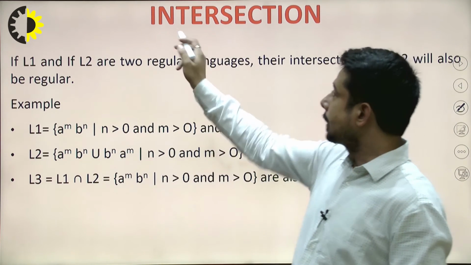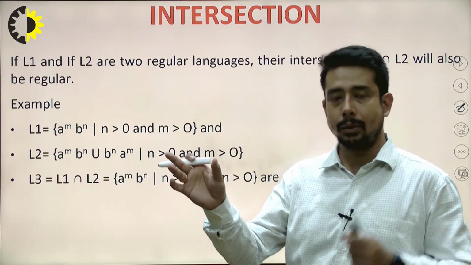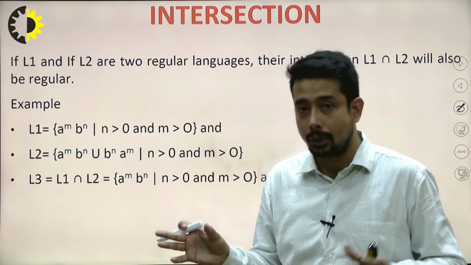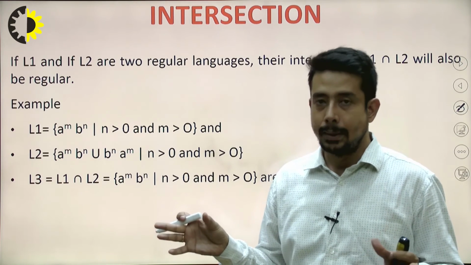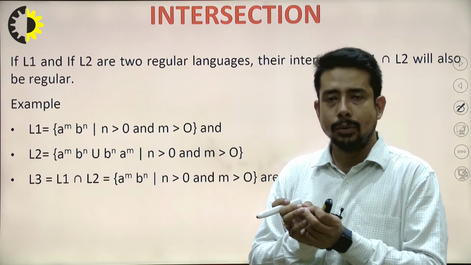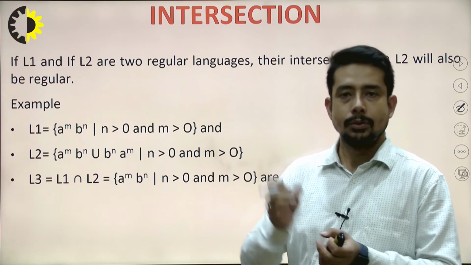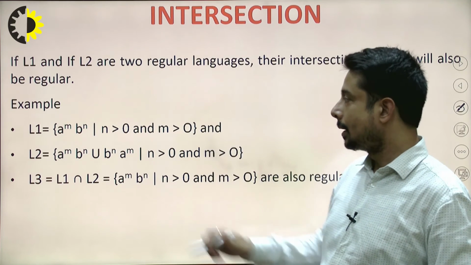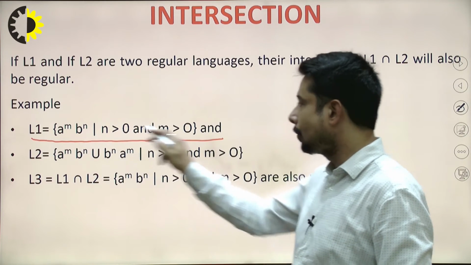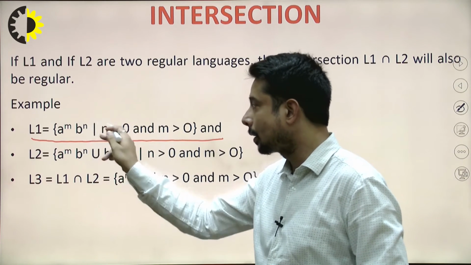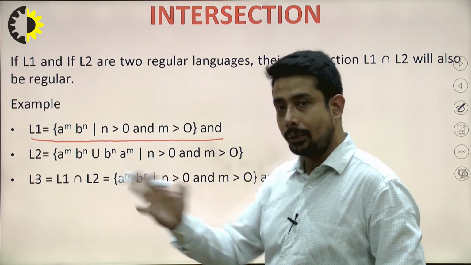Next concept, intersection. Intersection is also similar, because if we take two languages which are already regular, or say two languages which are accepted by finite automata, and we take the commonalities of both languages, definitely that language will also be accepted by finite automata. So that is what I am trying to mention here. You can take a few examples, like a language a to the power m, b to the power n, where both have different powers. So yes, it is a regular language. How? I will let you know in unit number 2.